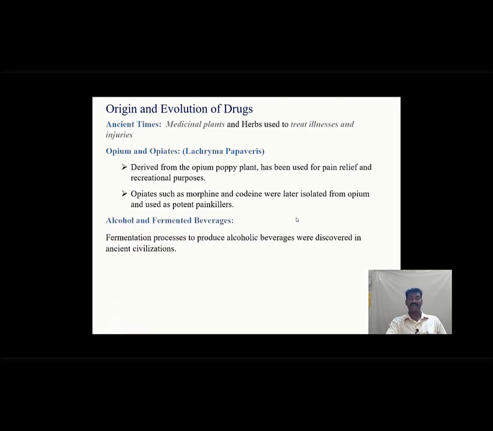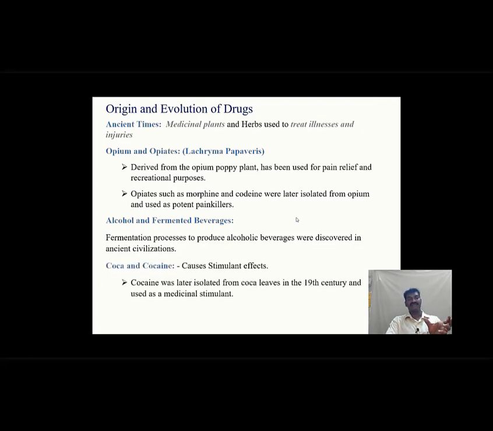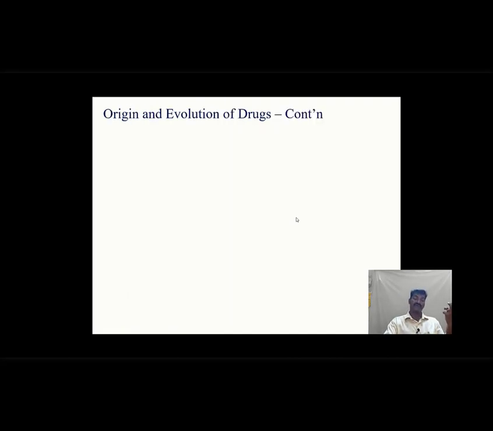Alcohol and fermented beverages, everyone knows. During ancient periods, the fermentation process was highly used to prepare beer, wine, etc. And cocoa and cocaine, we hear this term in many movies and on common platforms, which causes a stimulant effect. Cocaine was later isolated from cocoa leaves in the 19th century, and it has been highly used as a medicinal stimulant. Marijuana and cannabis are both highly used for medicinal and recreational purposes, and this comes under the category of narcotic drugs.